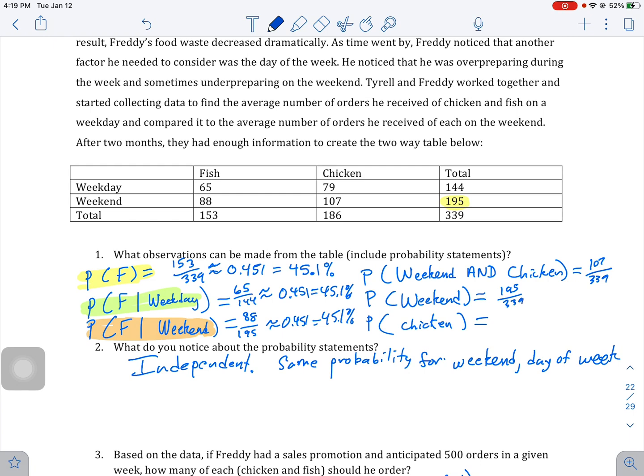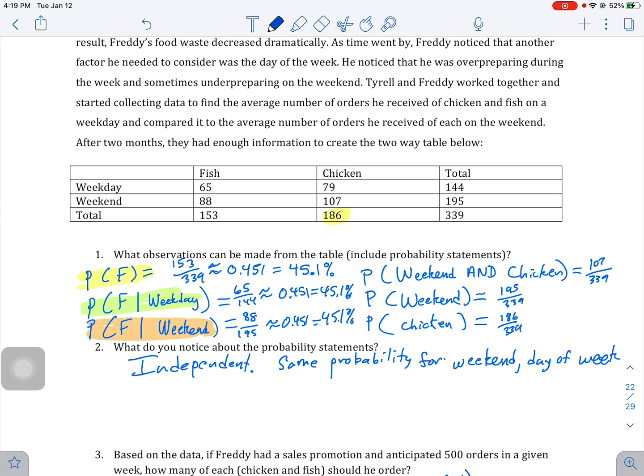And the probability of chicken, I look at my total for chicken, which is 186, so it's going to be 186 out of 339.